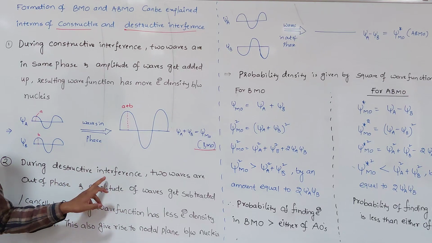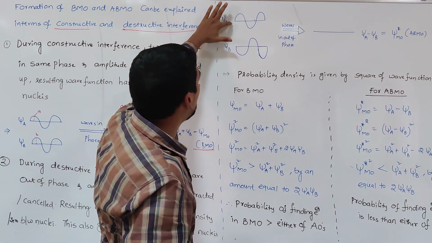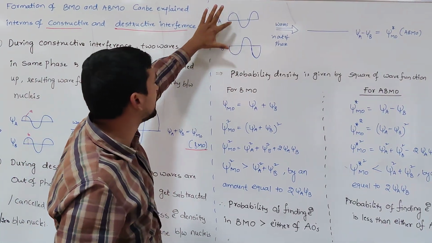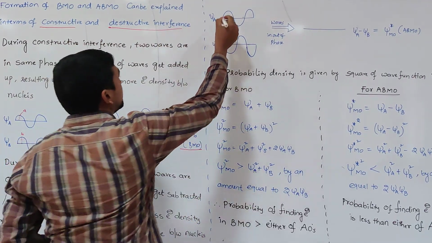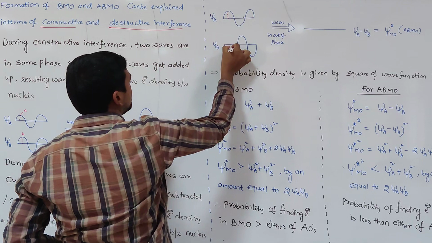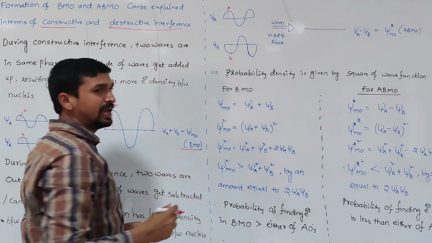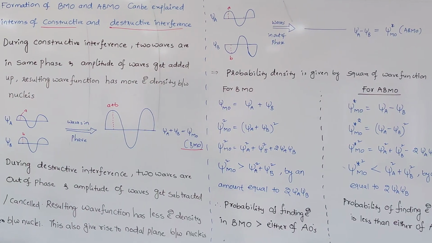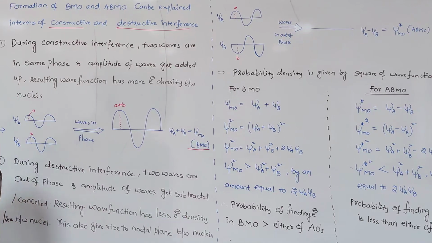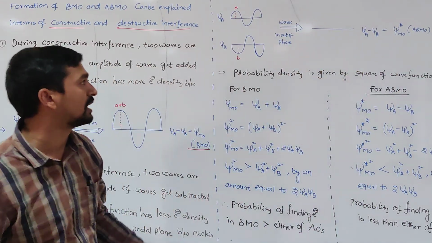What do we mean by destructive interference? What is the condition? The two waves are out of phase. See here, up here a crest is there, and here a trough is there. These two amplitudes are, for example, A and B. If the same amplitude is there, A and A, they will cancel. Cancelling means zero electron density between the nuclei, and that always corresponds to the formation of the anti-bonding molecular orbital.